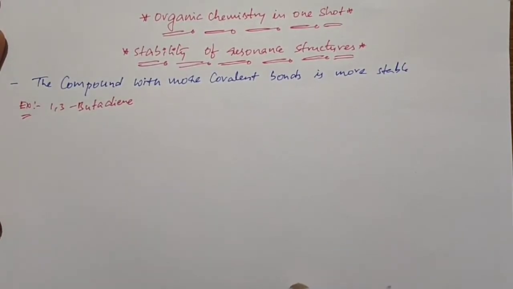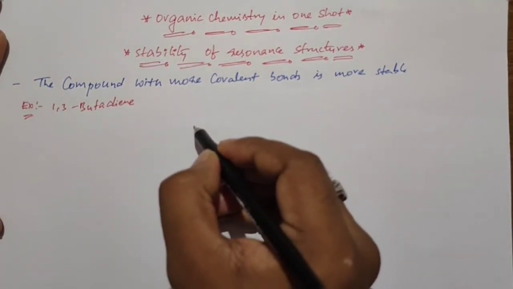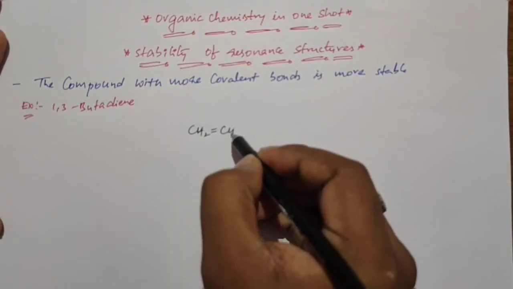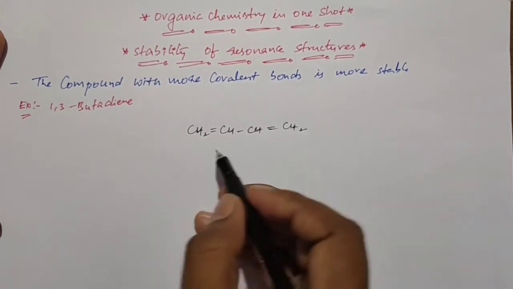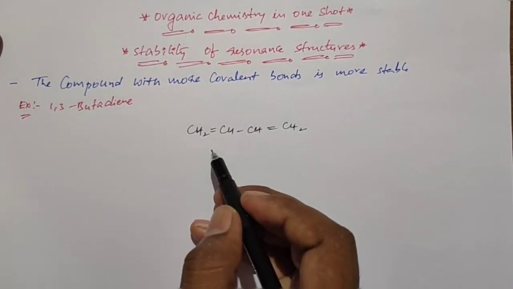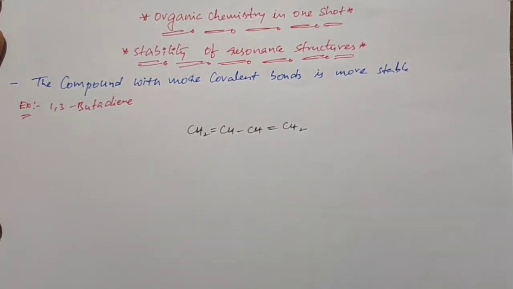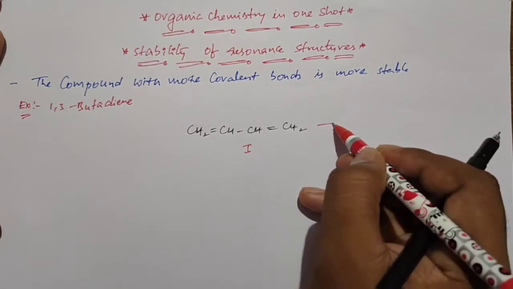The structure of 1,3-butadiene is CH2=CH-CH=CH2. This 1,3-butadiene can have resonating structures. This one is structure 1. Now I will write structure 2.